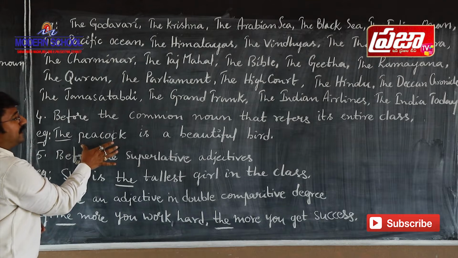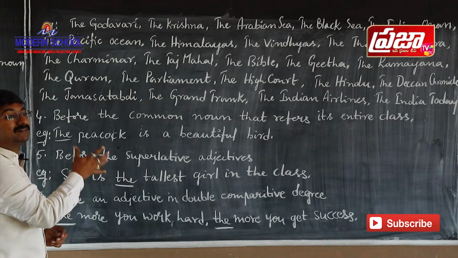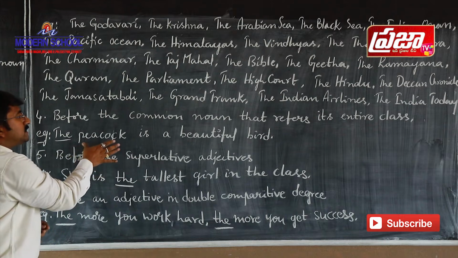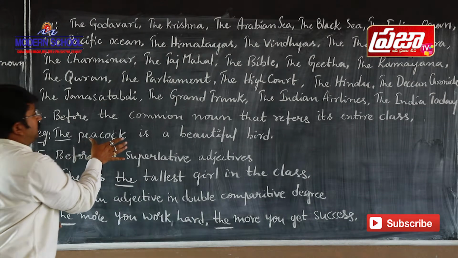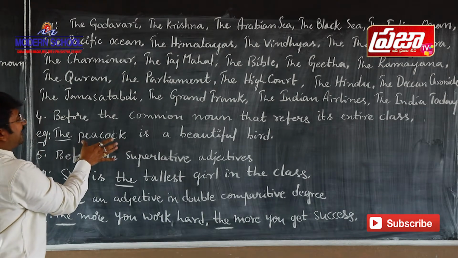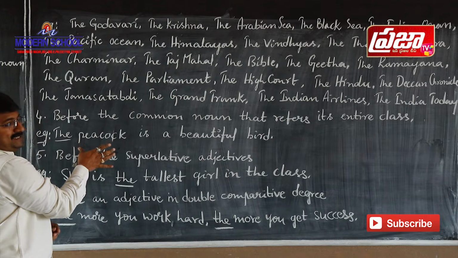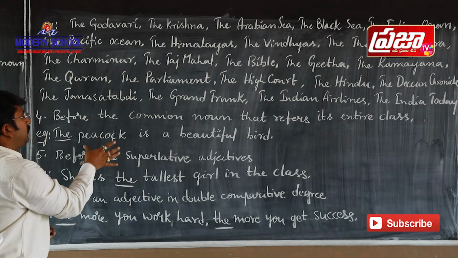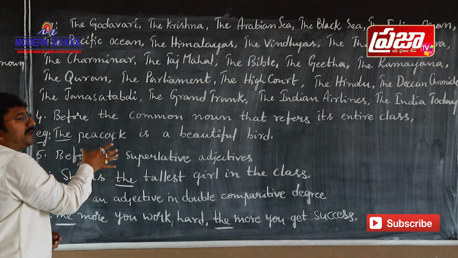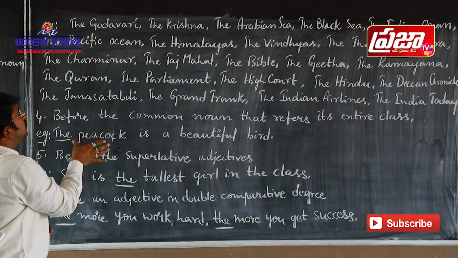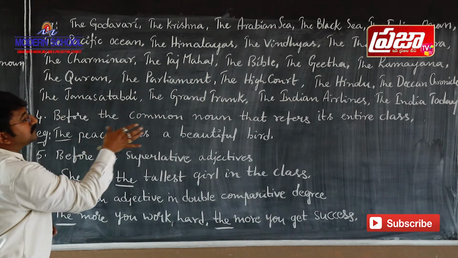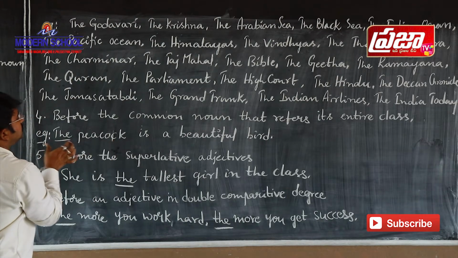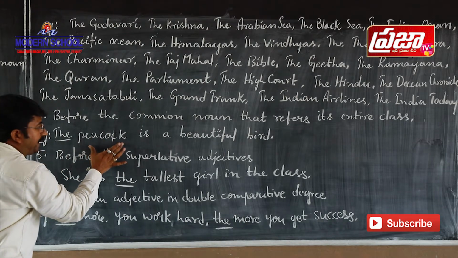We talk here about all the peacocks in the world. So this peacock refers to the entire class, so we use the definite article the before it.